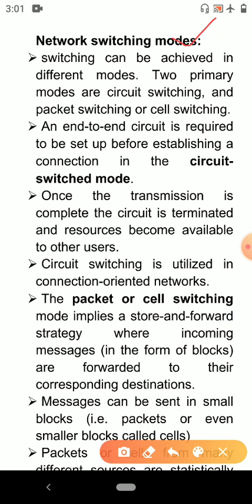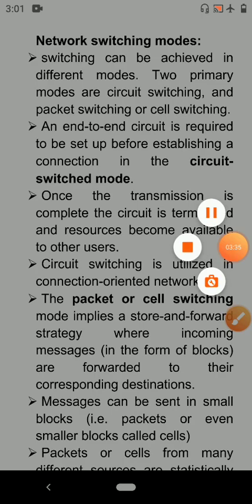Furthermore, such transmissions are continuous and hence arrive in real time. Once the transmission is complete, the circuit is terminated and resources become available to the other users. Therefore, the circuit switching mode can be characterized as continuous, selective and temporary. Circuit switching is utilized in connection-oriented networks.